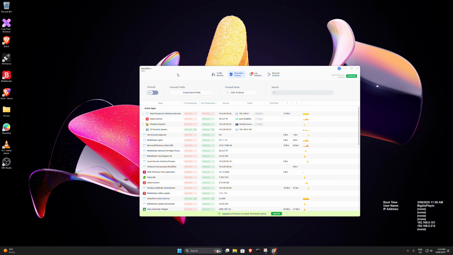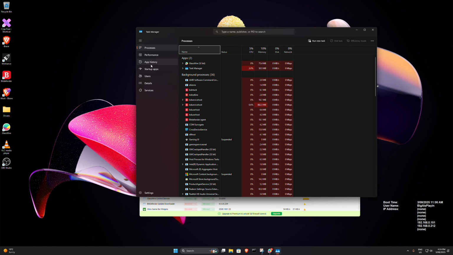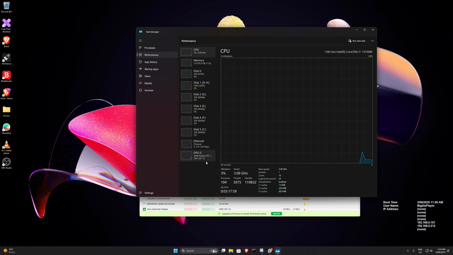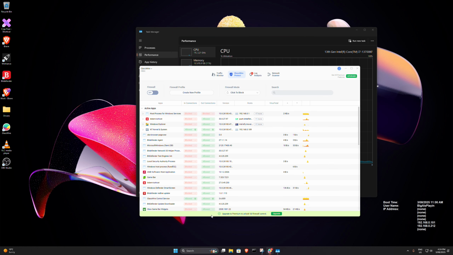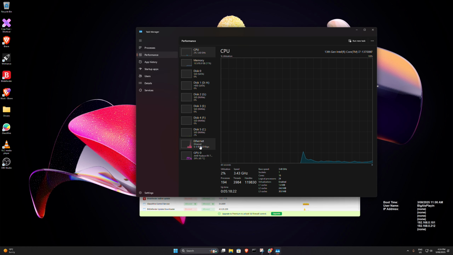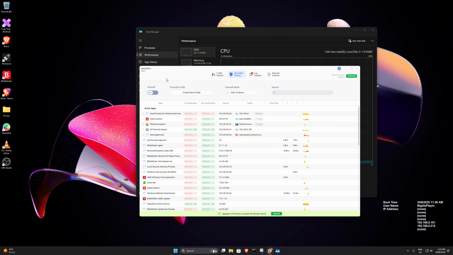Later on down the road, if you look at Task Manager, Performance, and you're seeing your network connection, Ethernet, going crazy, sending and receiving hundreds of megabits of data, you can always come into GlassWire. If you're not doing anything and there's no web browser open and it's just Windows, it pretty much should be only a couple of kilobits sending and receiving. You shouldn't have a crazy amount of megabytes, and that's where GlassWire comes in.